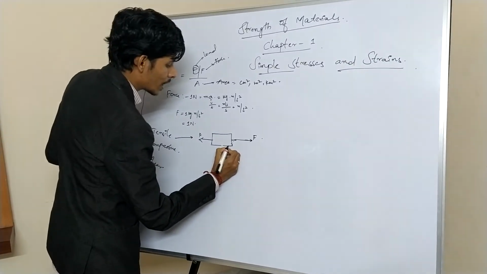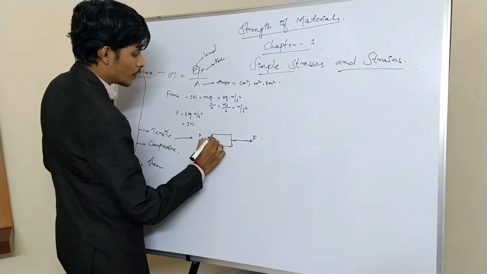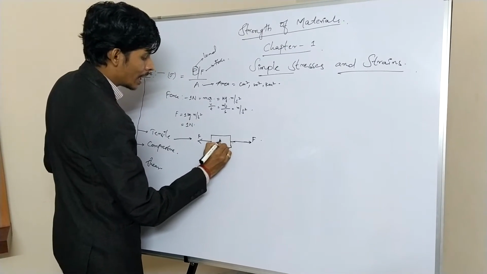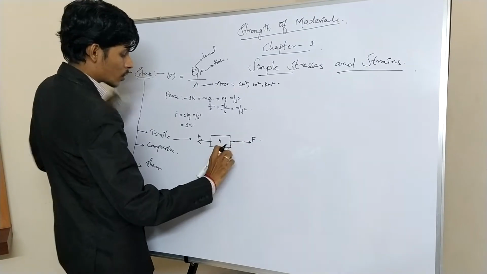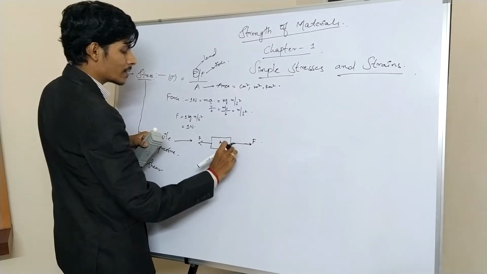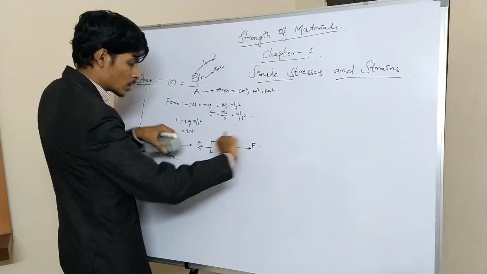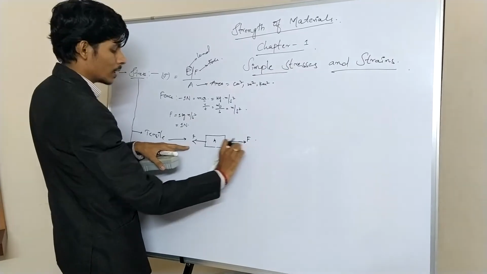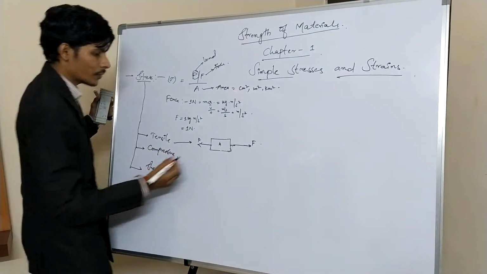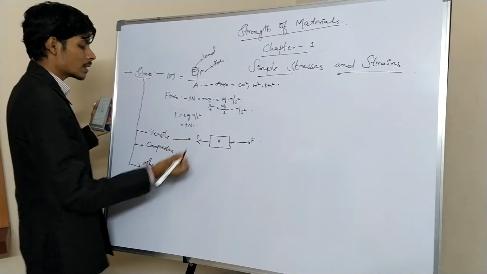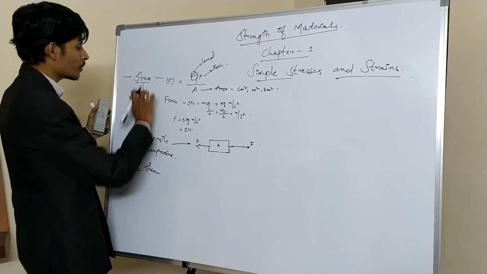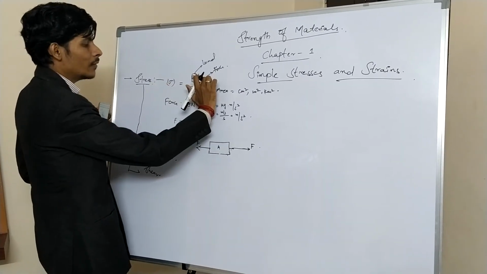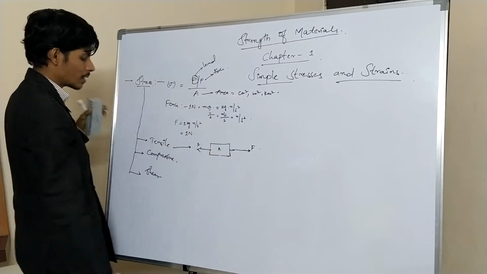Suppose you have taken any object of a certain area, say a rectangular object or metal piece of area A. If you apply the force along its center or at the edges, the force should be in a pulling manner. This kind of force is called a tensile force, and you can call it tensile stress. So in tensile stress, the tensile force or tensile load acting per unit area gives you the tensile stress.